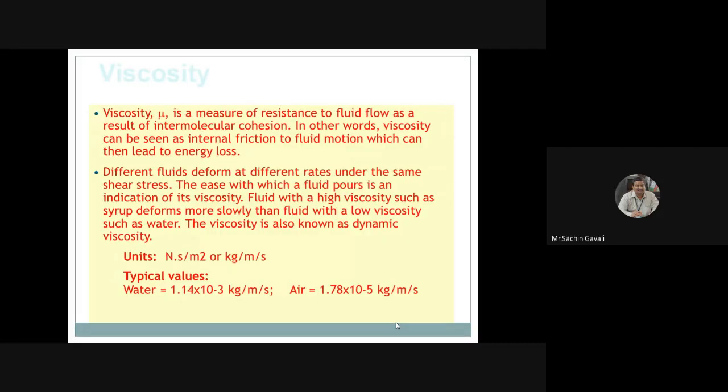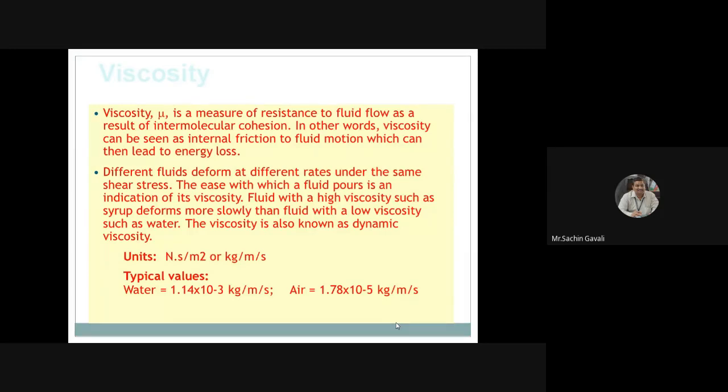The viscosity symbol is mu. The viscosity is a measure of resistance to the fluid flow as a result of intermolecular cohesion. In other words, viscosity can be seen as an internal friction to fluid motion, which can lead to energy loss. So due to viscosity, energy loss is occurring, and it is acting as a resistance for the flow.